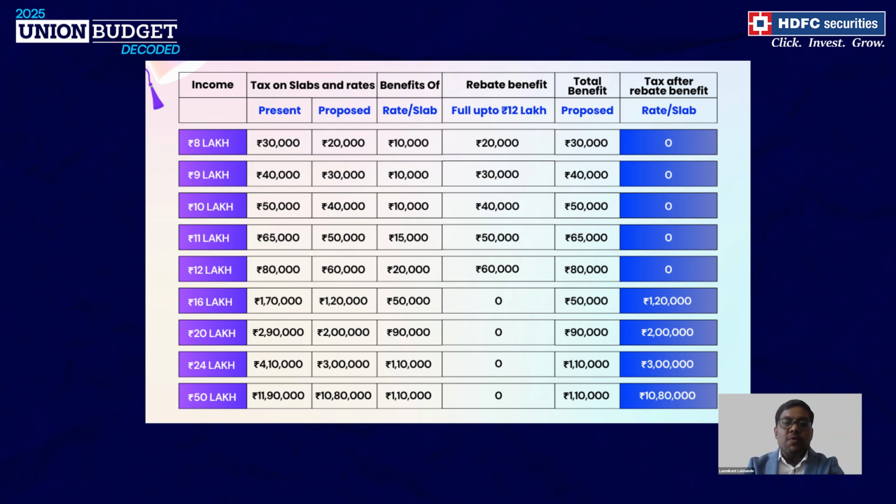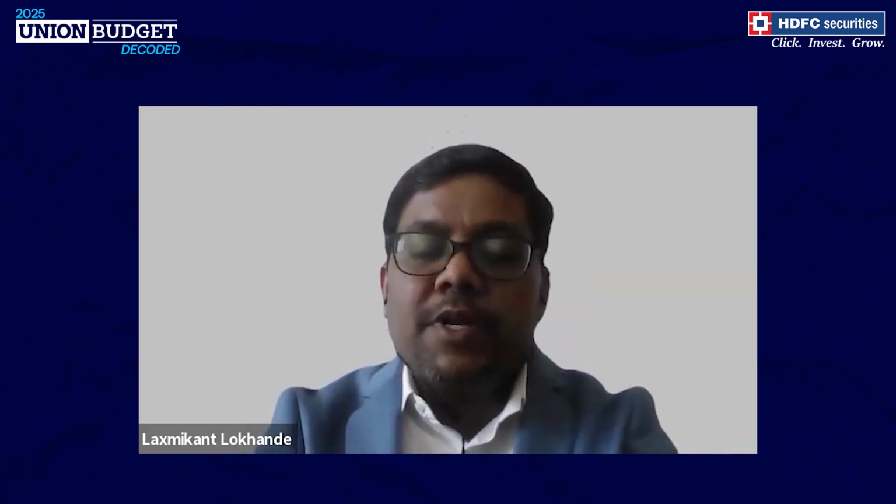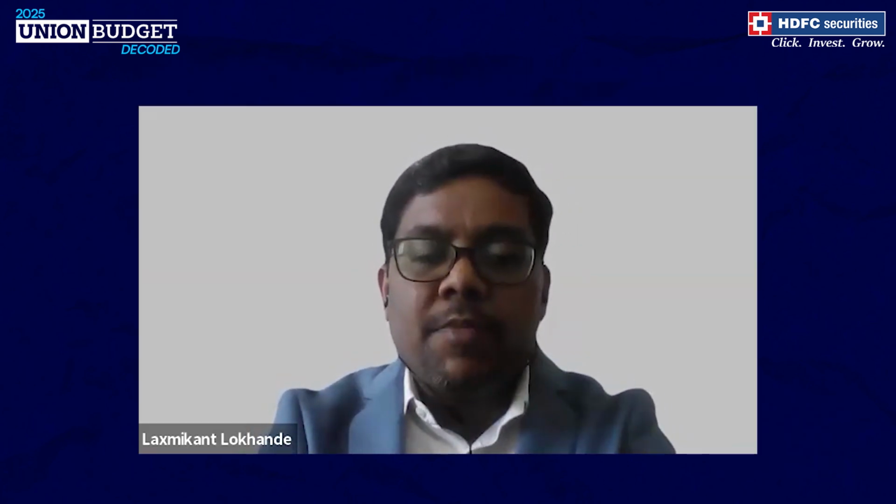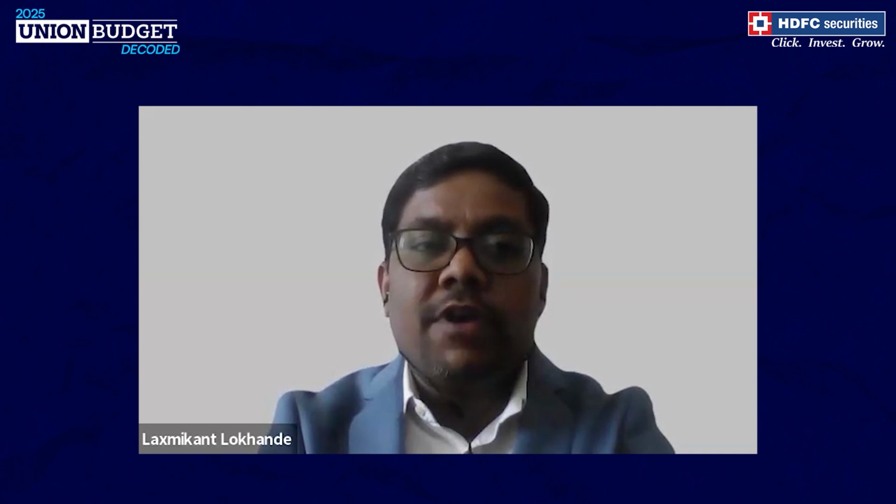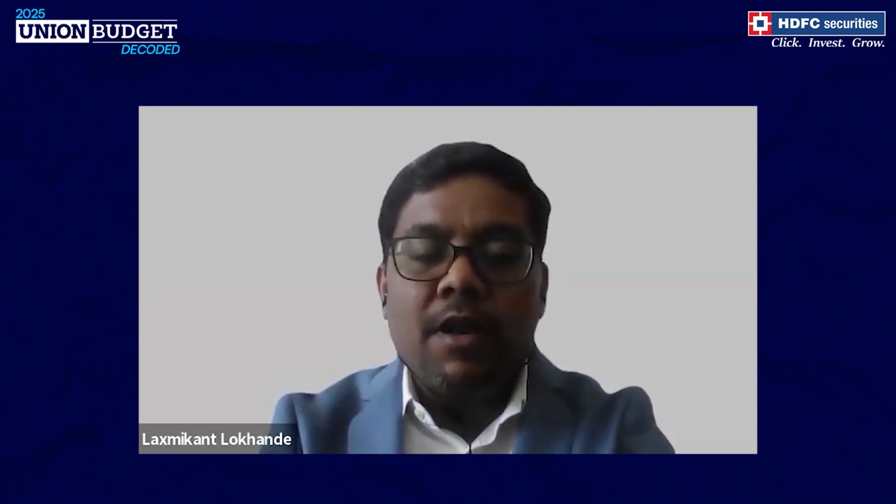So obviously, people earning up to 20 to 24 lakh annual income are benefiting in the range of 90,000 to 1.1 lakh through these new tax changes. Say somebody earning 50 lakh income also benefits by 1.1 lakh in this new tax regime. Now, if this same person opts for the old tax regime, and as you talked about, somebody who has a loan or other deductions like 80C, HRA is available.